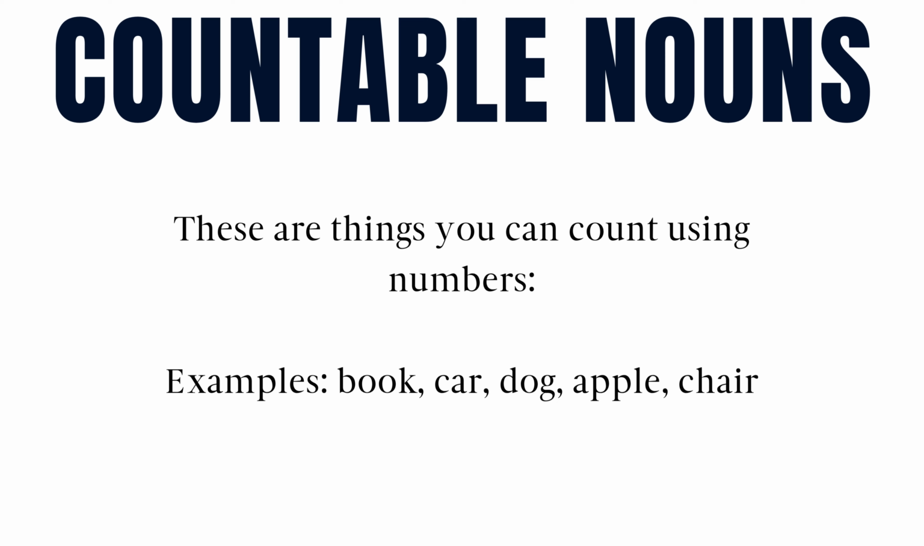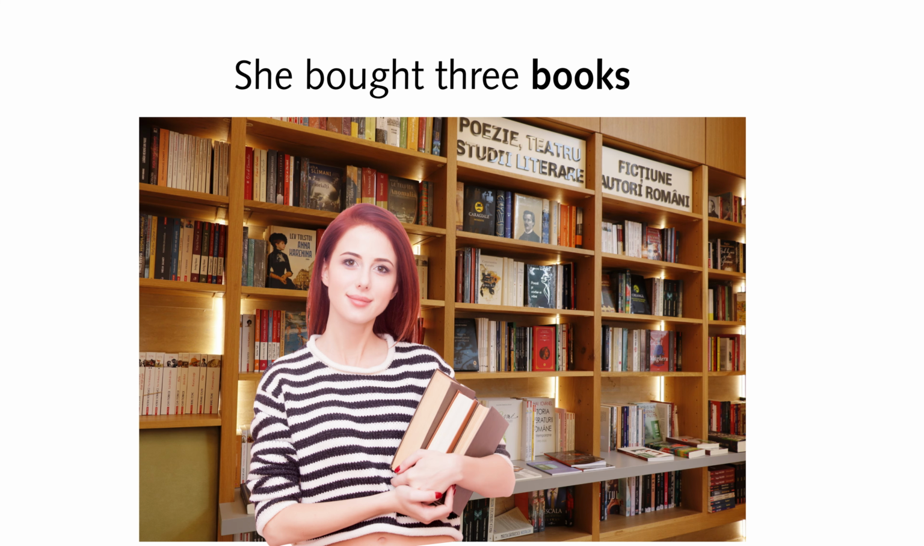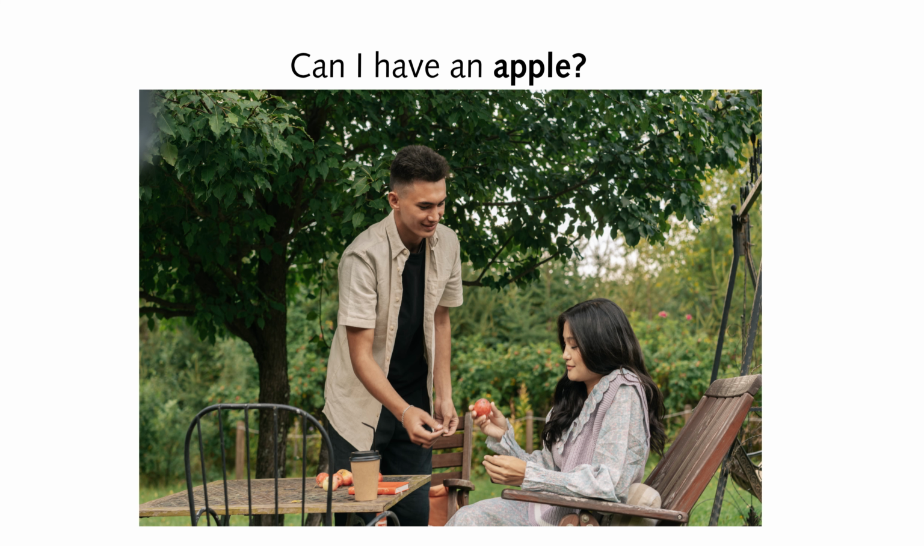Countable nouns, these are things you can count using numbers. Examples: book, car, dog, apple, chair. They have singular forms: a dog, a chair. Plural forms: dogs, chairs. She bought 3 books. Can I have an apple?